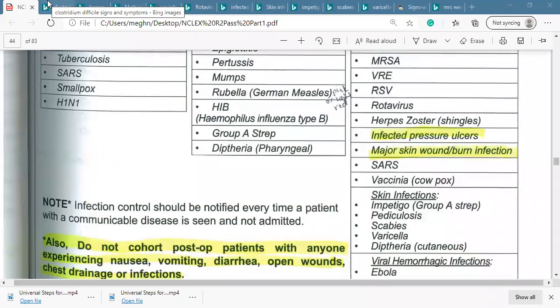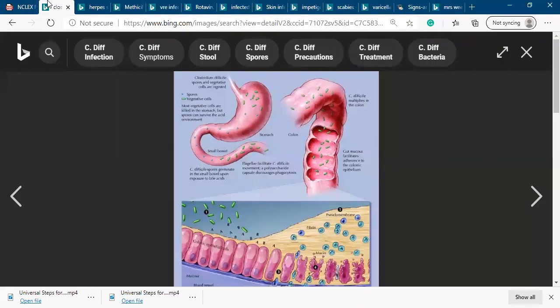So this is the list of diseases we must know for the NCLEX board exam. Let me recap contact precaution a little bit. Clostridium difficile causes GI infection. The patient has diarrhea, right?